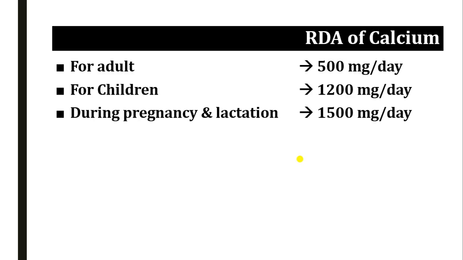Now, what is the daily requirement of calcium? As we have seen, it is one of the most important and most abundant minerals present in our body. So we have to take care of the daily requirement of calcium. For adults, it is around 500 milligram per day. For children, it is 1200 milligram per day. It's obviously high because growing children require calcium for their developing bone. During pregnancy and lactation, the requirement increases and we have to provide supplementation. It is around 1500 milligram per day.